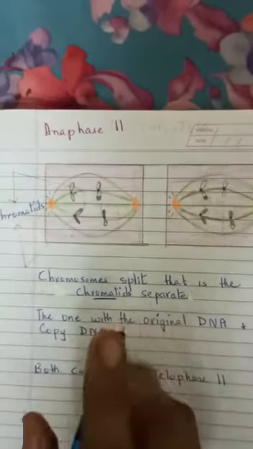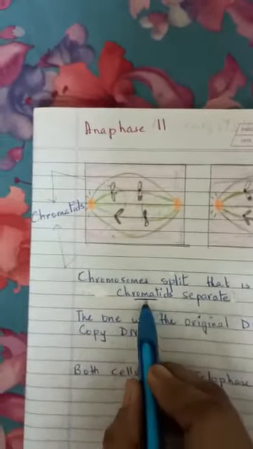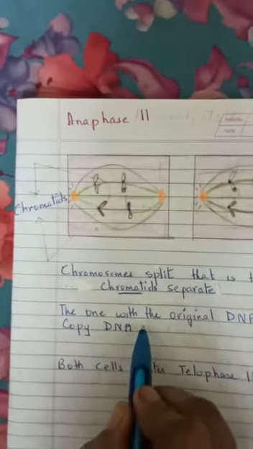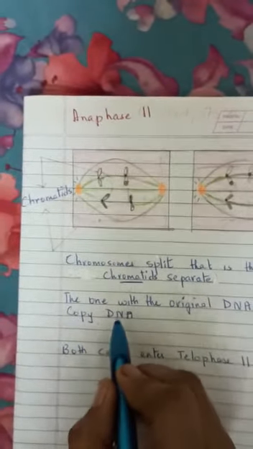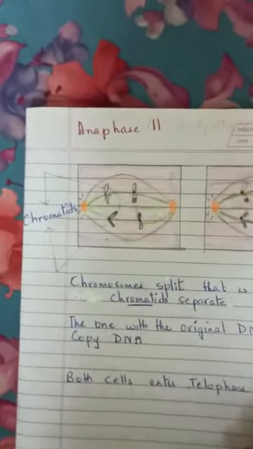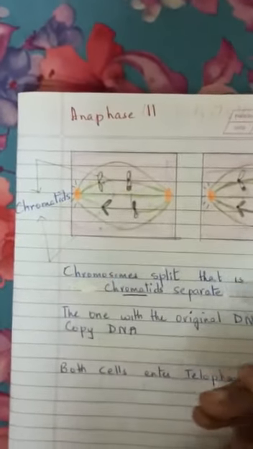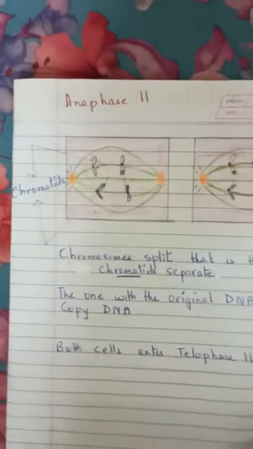Now, you know that a chromosome is made up of two sister chromatids. So, the chromatids separate. One chromatid is the original DNA. The other one is the copy of the DNA. Once the chromatids have separated, the cell enters telophase II.